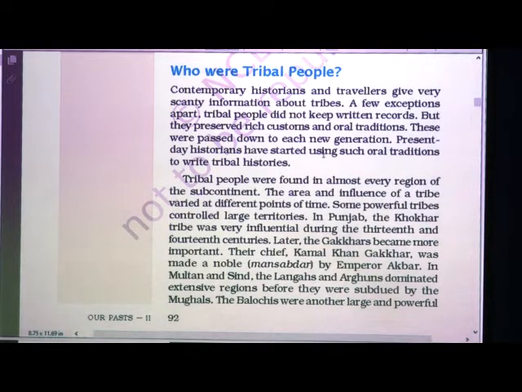So, regarding their life much information was not collected, and the tribal people did not keep any records, but preserved rich customs and oral traditions. These were passed down to each new generation. By generation we are coming to know through these rich customs and oral traditions. Present day historians have started using such oral traditions to write tribal histories.